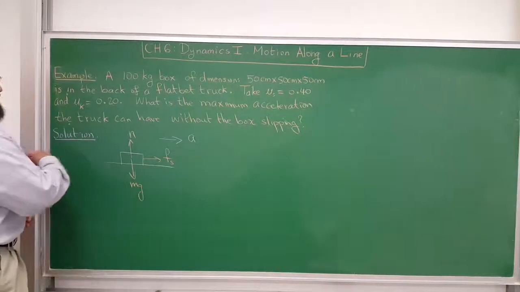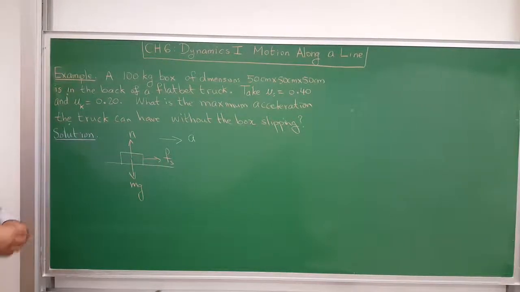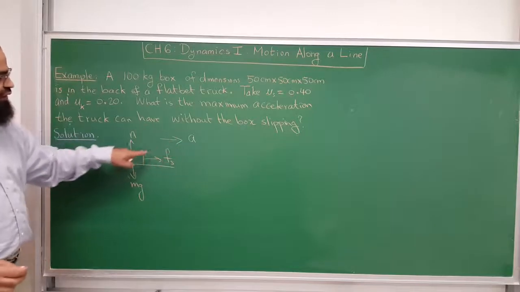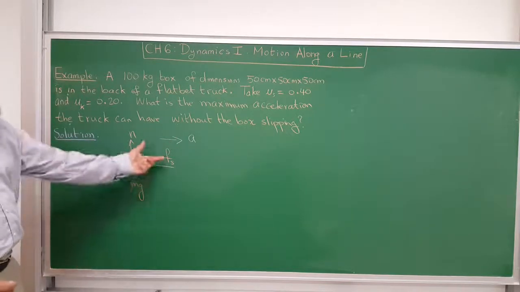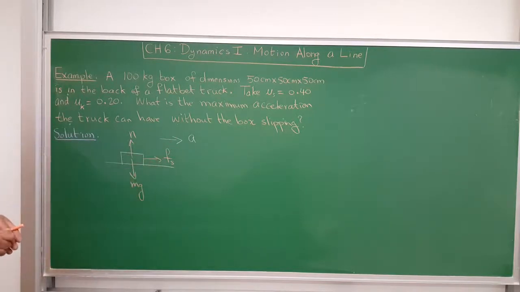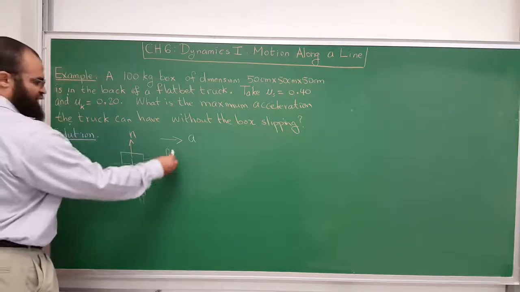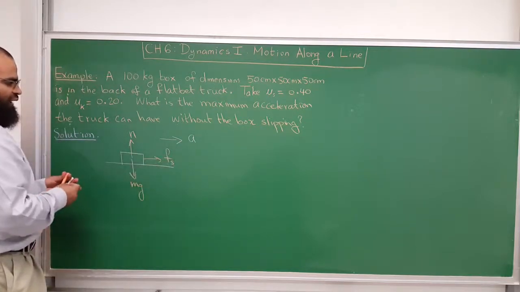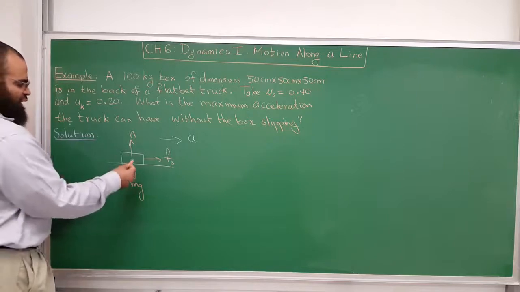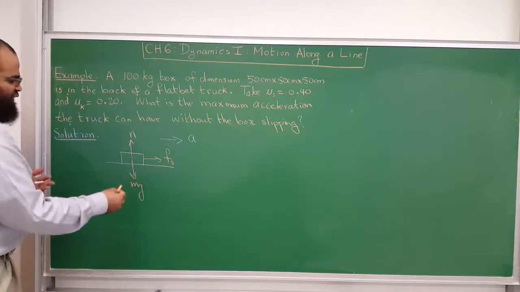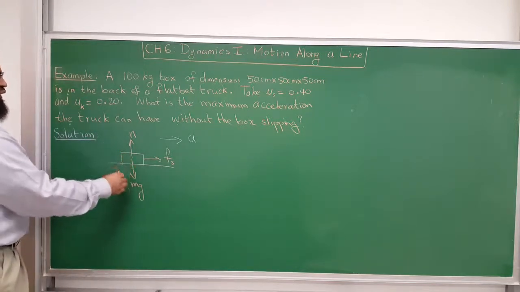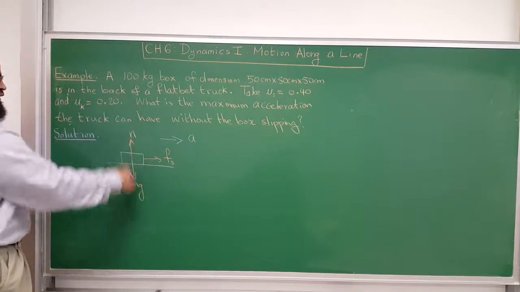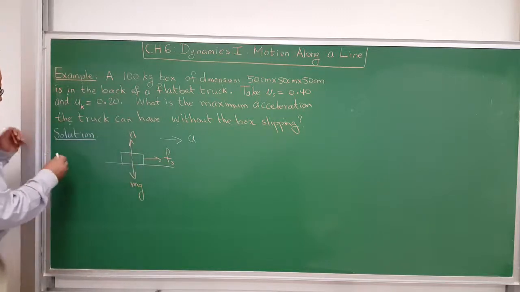So the box wants to slide backward, but friction will push it forward. I know it's forward because the box is accelerating and moving along with the truck. Now the net force in the y direction is 0, because the box is not going up or down.